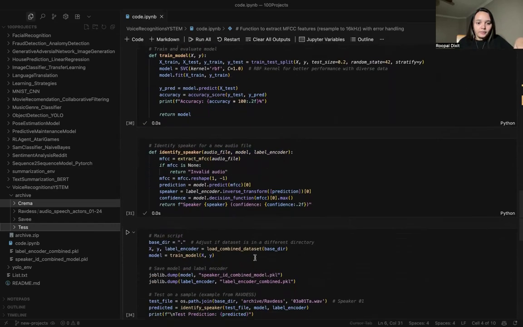So this is what it looks like, and then we are just training the model on this scenario. What model are we calling? You can see that we are calling the SVC, which is basically the SVM classifier with RBF, that is the radial basis function kernel, and regularization parameter C equal to 1.0. It evaluates the model on the test set and prints the accuracy, which is very low in this case, I think something like 72% or so.